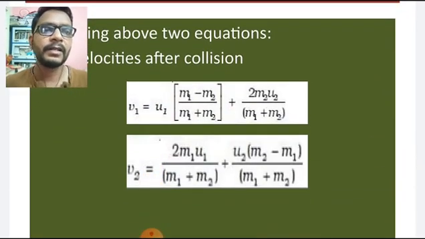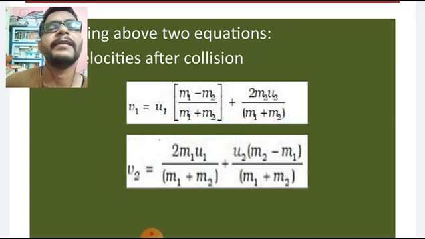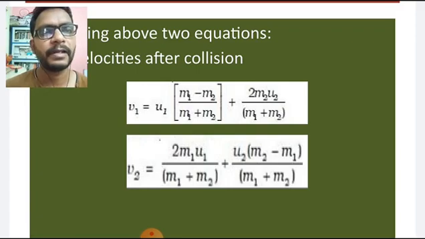See the picture given there: v1 is equal to u1 into (m1 minus m2) by (m1 plus m2), plus 2 m2 u2 by (m1 plus m2). That is one equation. And the second equation: v2 is equal to 2 m1 u1 by (m1 plus m2), plus u2 into (m2 minus m1) by (m1 plus m2). These are the equations for the final velocities.